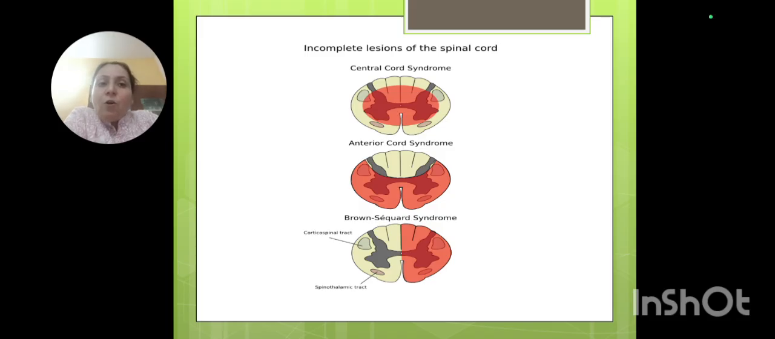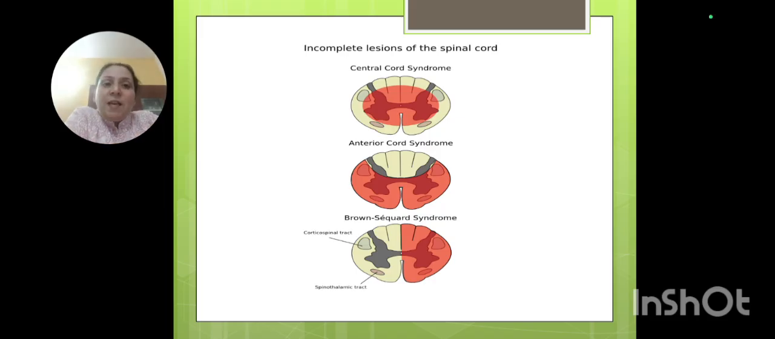In central cord syndrome, it will be symmetrical. That means both sides of the body will be involved, and symmetrical motor and sensory weakness will take place. If you can see for yourself, everything is involved. The motor as well as sensory tracts will be affected symmetrically, on the left side as well as the right side, both equally. So symmetrical motor and sensory weakness will start.